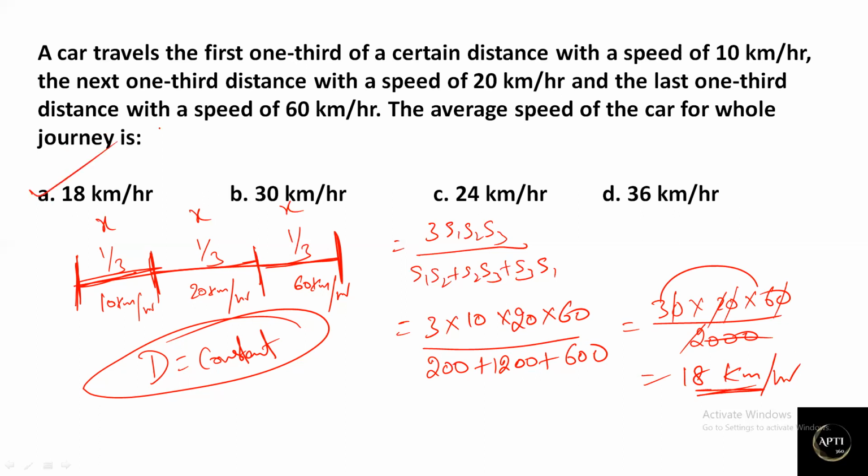If you know this process, just by reading the question, if you understand that the distance is constant, then the formula applies. Here I'm taking time to write the formulas and to explain that the distance is constant by taking a line diagram. Actually in the exam, if you understood, it will not take more than 30 seconds, just directly substituting the values and cancelling. For that you should be a little good at calculations as well. I hope you are all clear with this question. Let's move on to the next one.